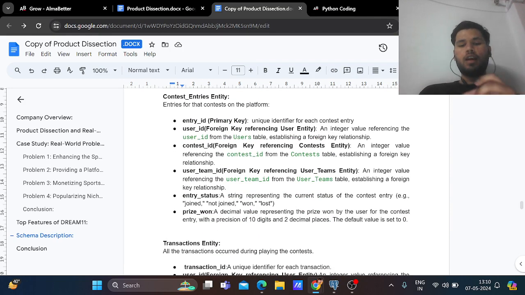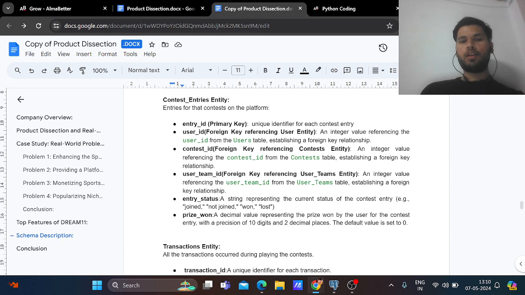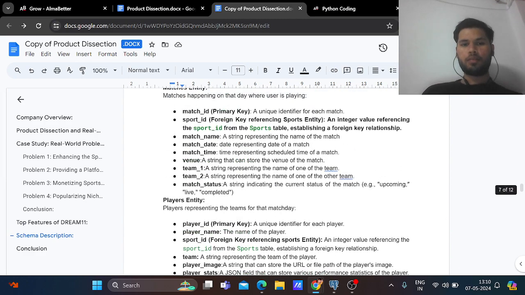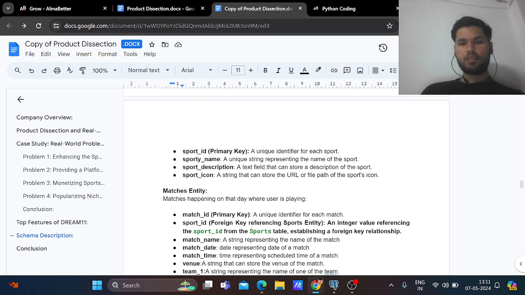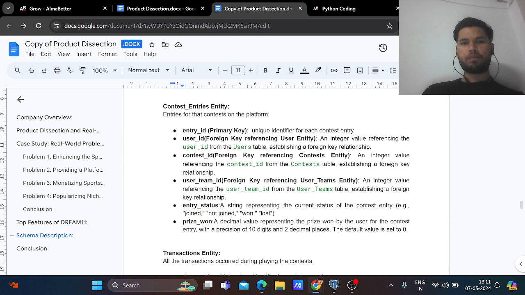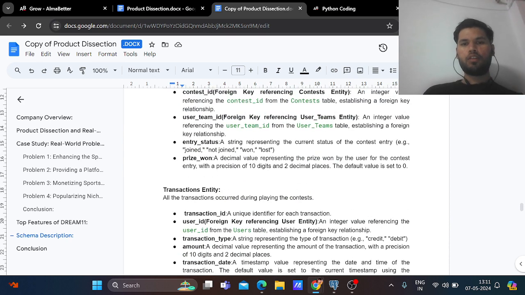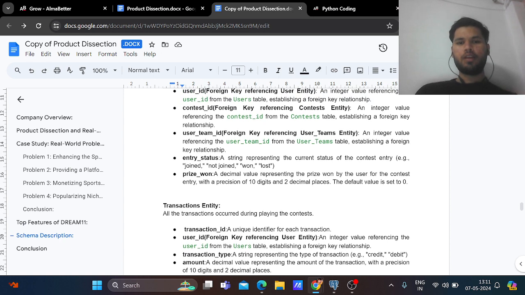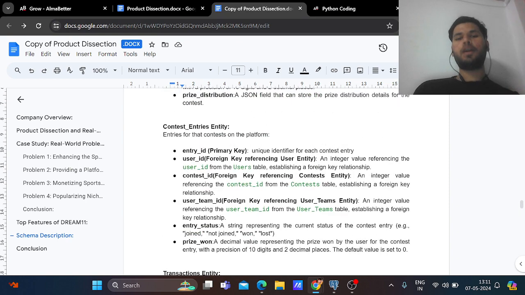Now, the contest entries table shows how many entries there are in a contest. There is an entry ID, a user ID as a foreign key from the user table, a contest ID as a foreign key from the contest table, and a user team ID as a foreign key from the user team table. Then there is the entry status: won, lost, or not joined, for example, and the prize won, meaning how much prize was won by the user. So this is the contest entries table.